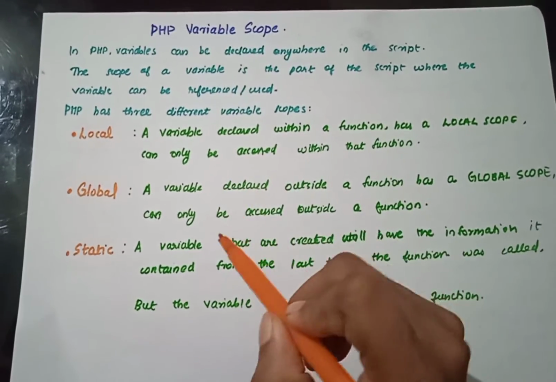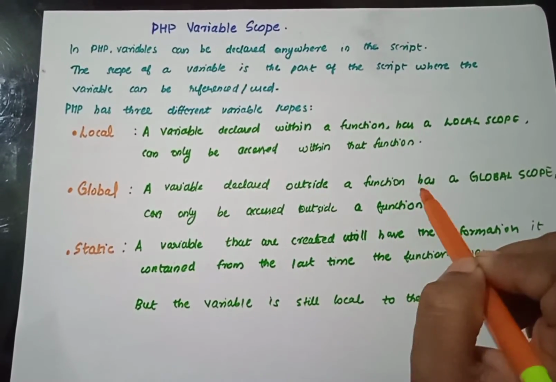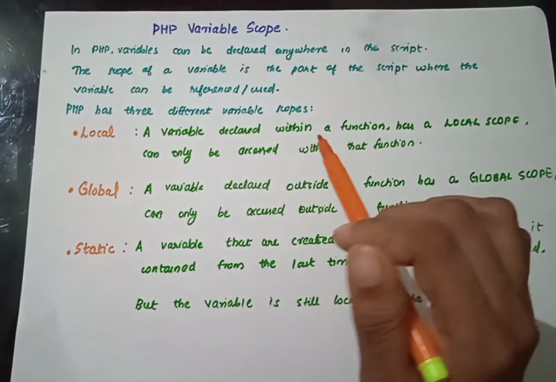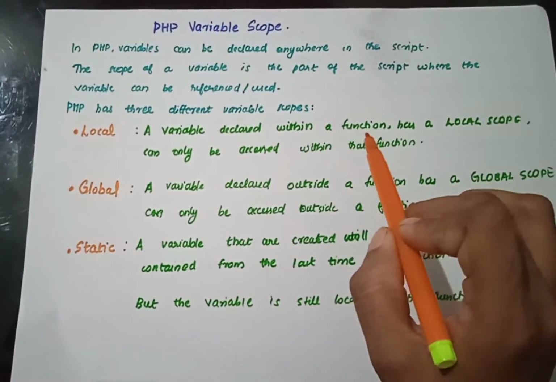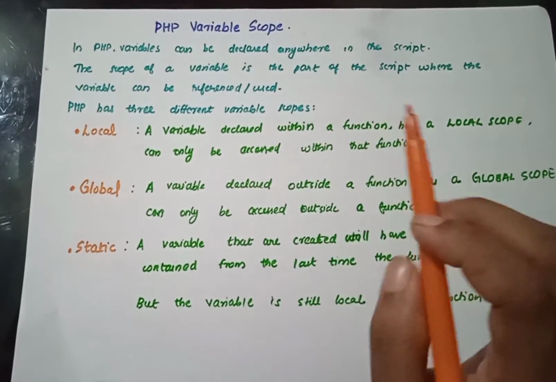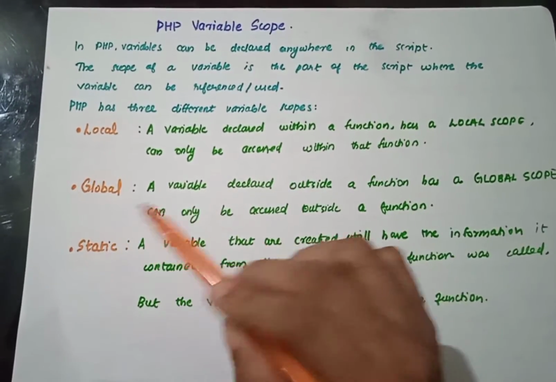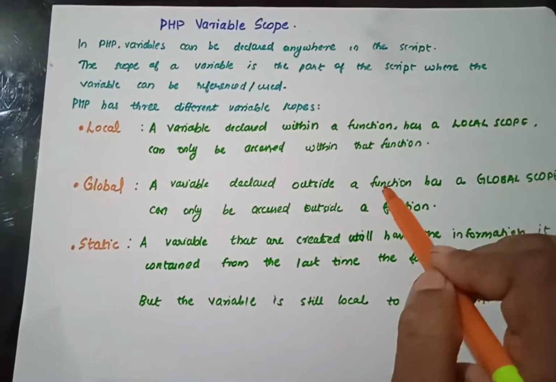So this global variable has a global scope, and local variables have local scope only inside the function, where they can be declared only inside the function. And global variables can always be declared outside the function.